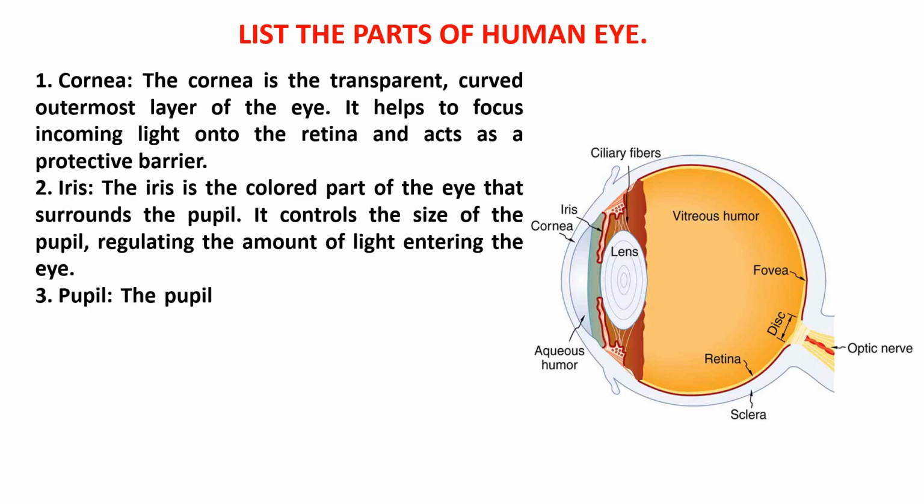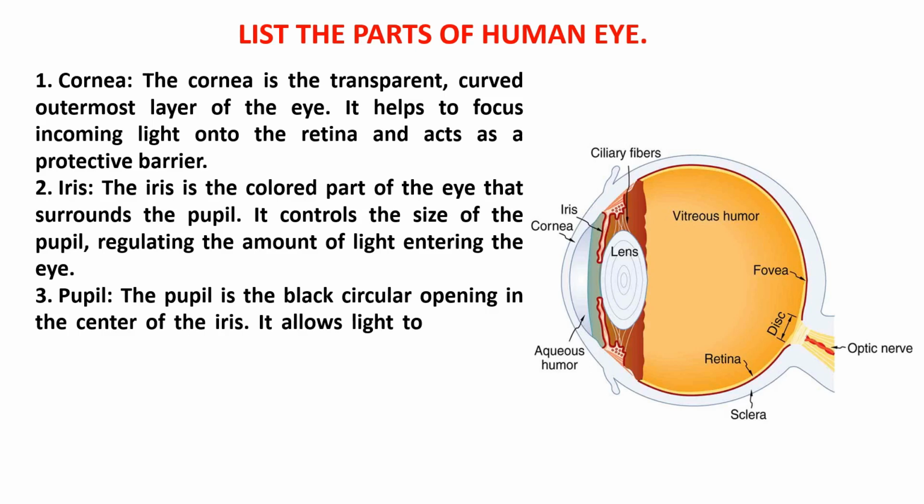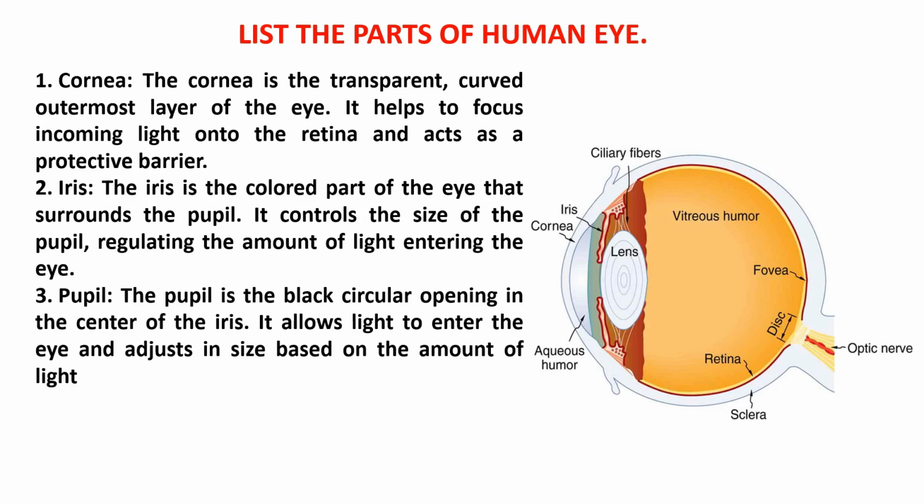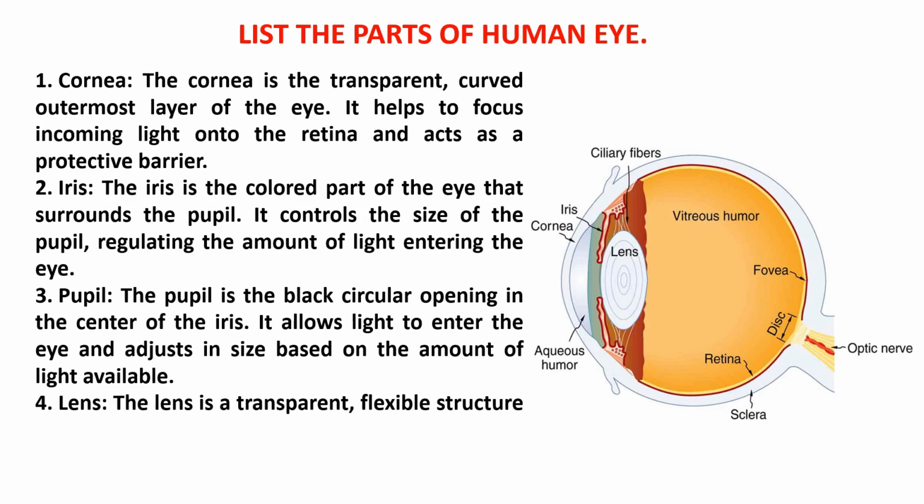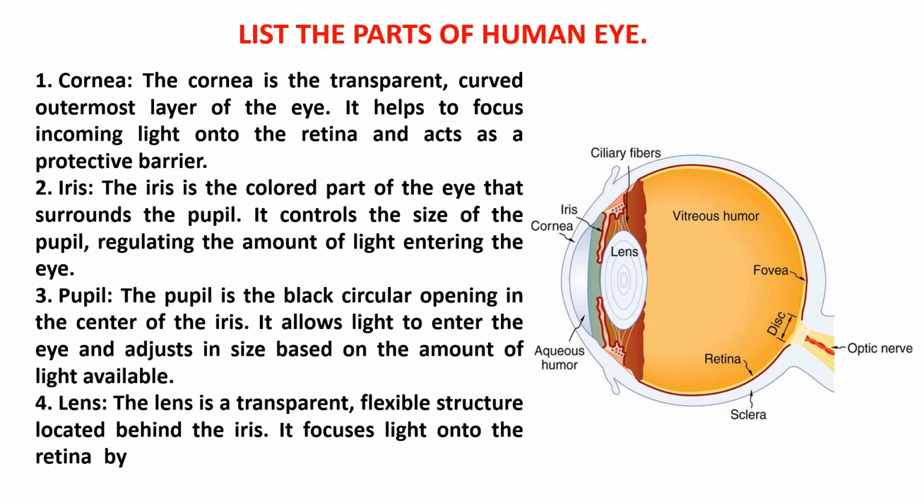Pupil. The pupil is the black circular opening in the center of the iris. It allows light to enter the eye and adjusts in size based on the amount of light available. Lens. The lens is a transparent, flexible structure located behind the iris. It focuses light onto the retina by changing its shape through a process called accommodation.